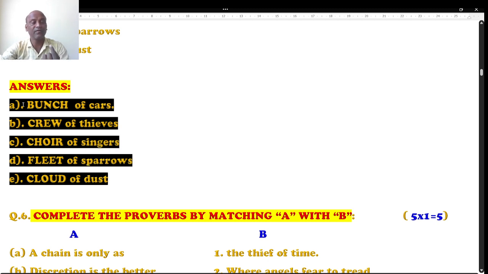And the single word is, bunch is nothing but single. See, bunch, crew, corps, fleet, cloud, all are singular. They represent the plural of cars, thieves, singers, sparrows, and a huge collection of dust. So it is bunch of cars, crew of thieves, corps of singers, fleet of sparrows, cloud of dust. This is how you can answer.